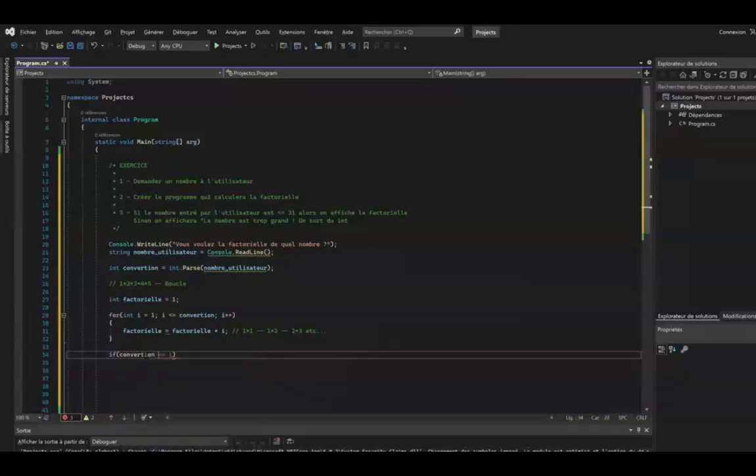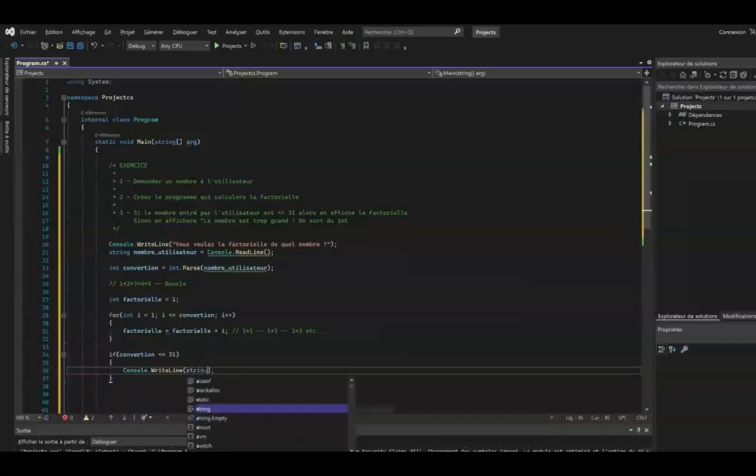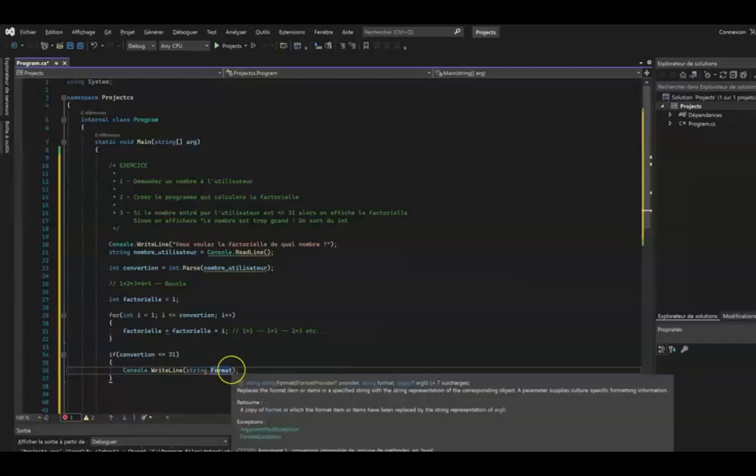But I want you to use all the notions. I'm going to write Console.WriteLine in parentheses. Do you remember that there is a function that allows us to avoid some errors in the display? It is the string.Format function. Well, I'm going to use it in Console.WriteLine. Type string.Format in parentheses. The first parameter was a string format.